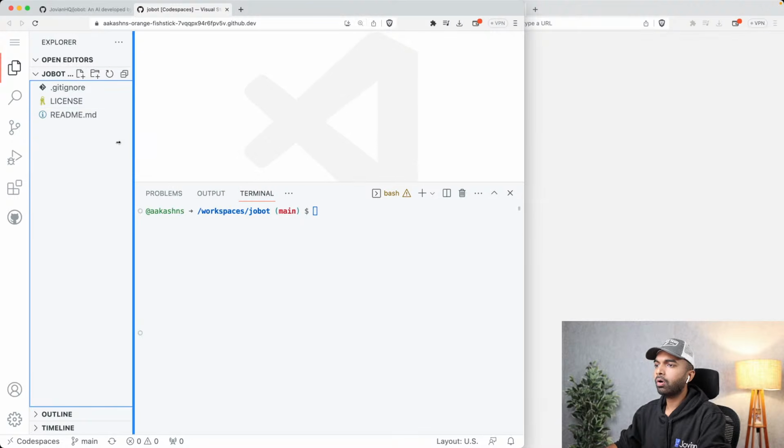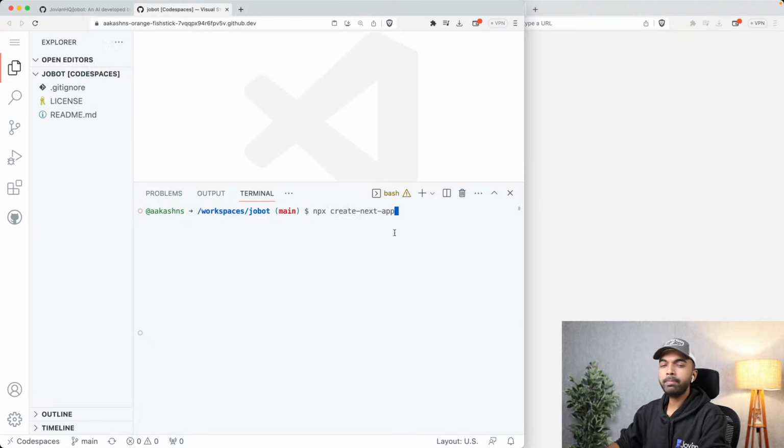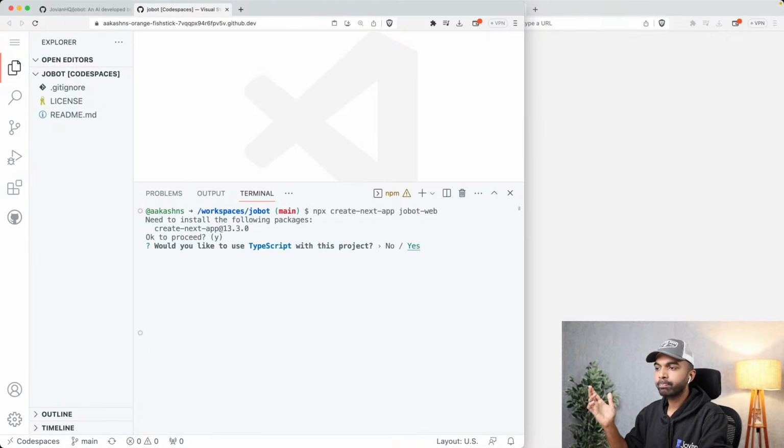All right, so now on this terminal window, we type or paste in npx create-next-app, and now we want to give the project a name. So let me call this jobot-web, because this is going to be the web app as well as the API, but this is going to be one of the interfaces through which we are going to interact with Jobot. So now it's going to say that it's installing the package create-next-app, and now it's asking us, do you want to use TypeScript with this project? Well, to keep things simple for now, I'm going to say no, not use TypeScript.